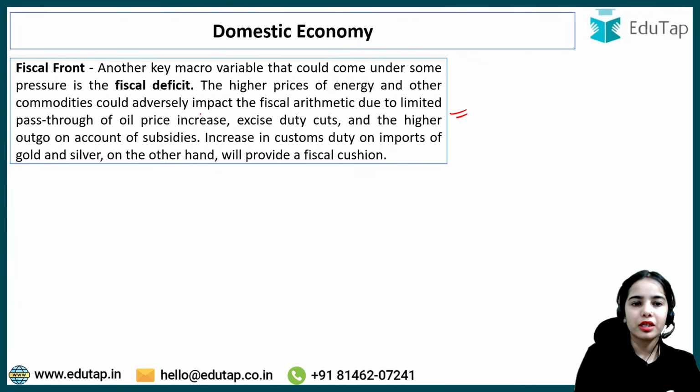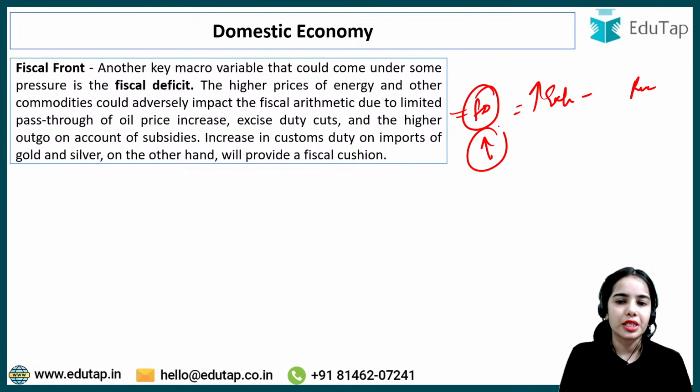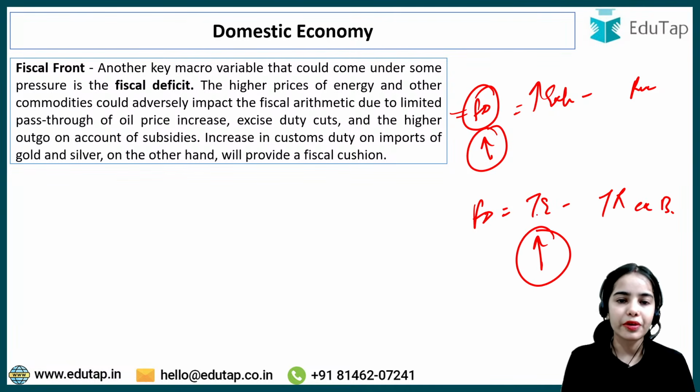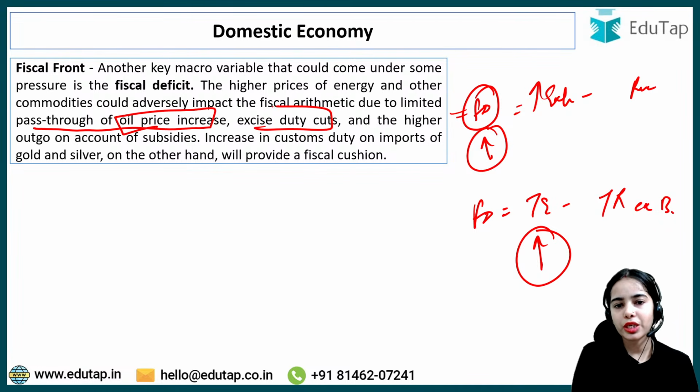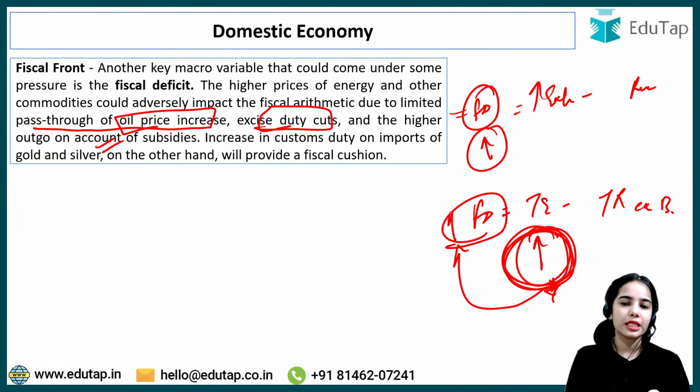Okay? So the government expenditure increases while the government receipts are not increasing. So you can understand that the fiscal deficit will increase. Fiscal deficit is total expenditure minus total receipts excluding borrowing. So if the expenditure of the government is increasing because of the limited pass through of the oil price increase, excise duty cuts, higher outgo on the account of subsidies, this leads to higher total expenditure of the government, which increases the fiscal deficit.